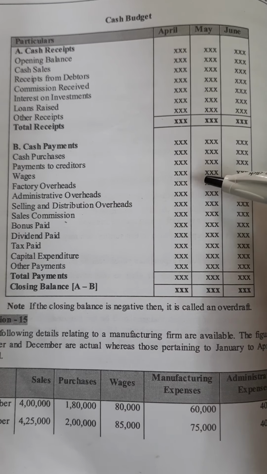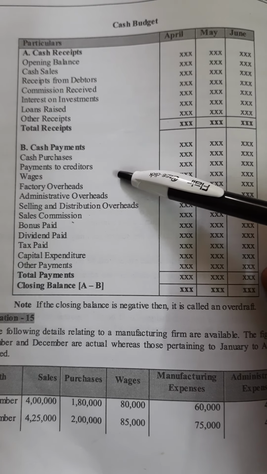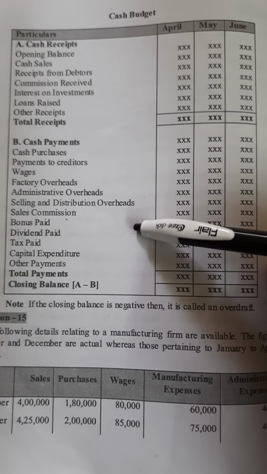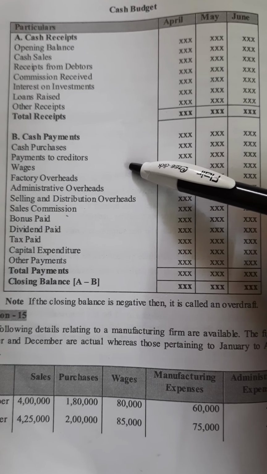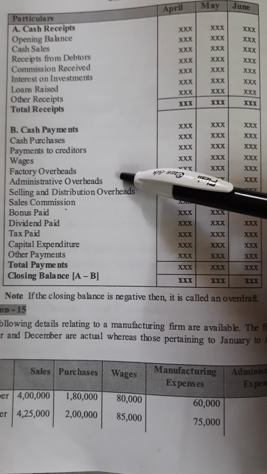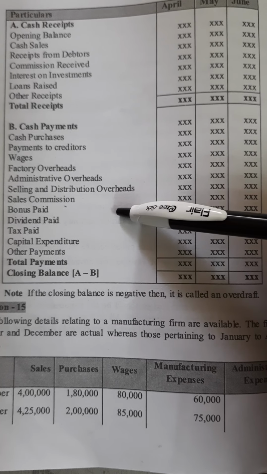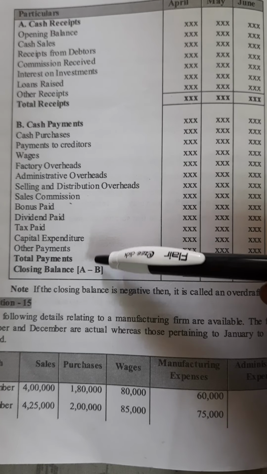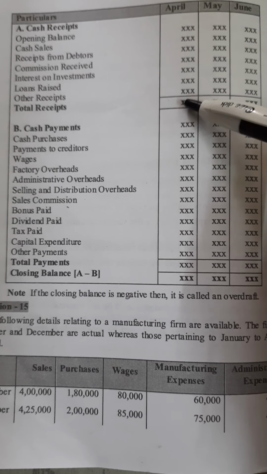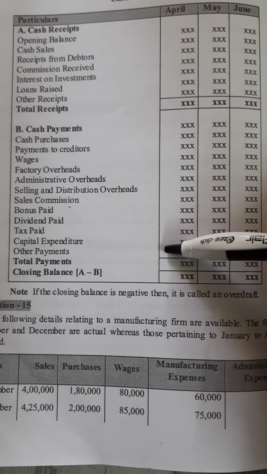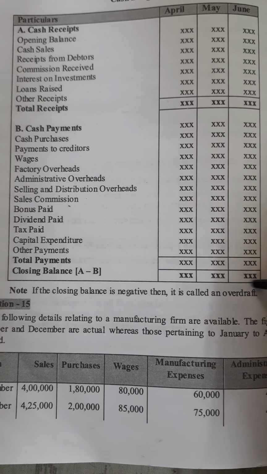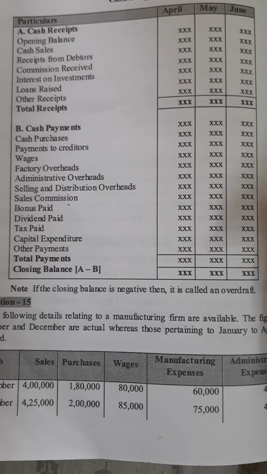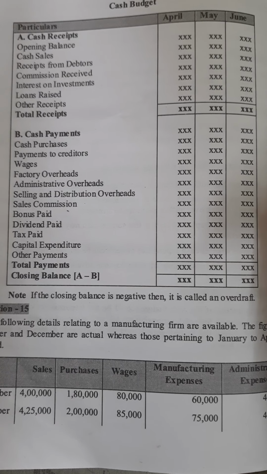And then we have cash payments. These are the expenditures involved here, like cash purchase, payments to creditors, wages, factory overhead. All these are different expenses for the business. After this, I find out the total payment. Total receipt minus total payment we call the closing balance, which is nothing but the cash available in the business.